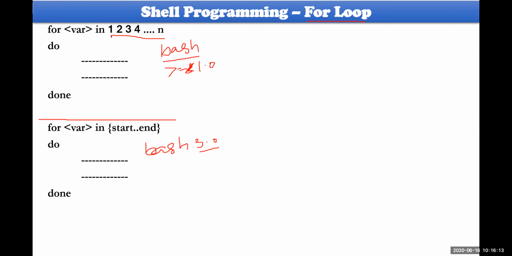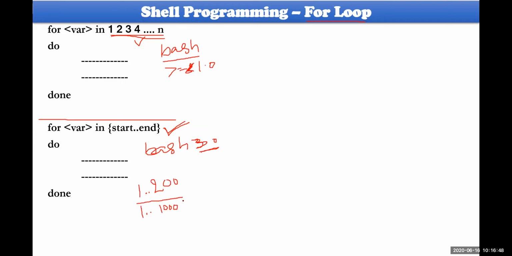So from Bourne shell version 3.0 onwards, this was introduced. You need to specify the starting value, let me say that is 1, two dots, followed by the ending value, let me say 200. It is somewhat better when compared to this one. Say the starting value is 1 and the ending value is 1000. You need to specify 1 to 1000 values. If you had to type that, it would take a huge amount of time.